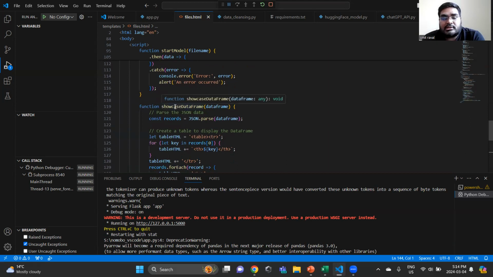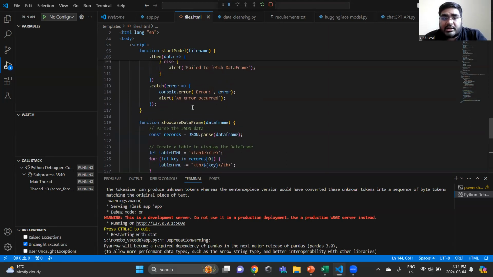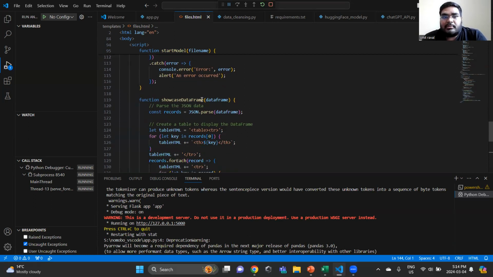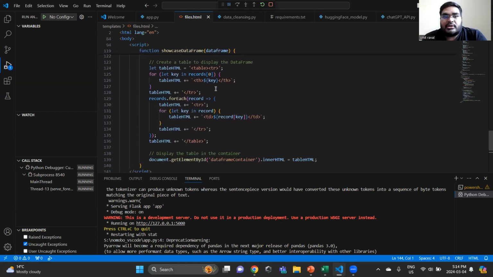The function showcase data frame will showcase the data frame, and that data frame will be parsed from the file shown in the file list, and we will be applying those modules for that data frame.